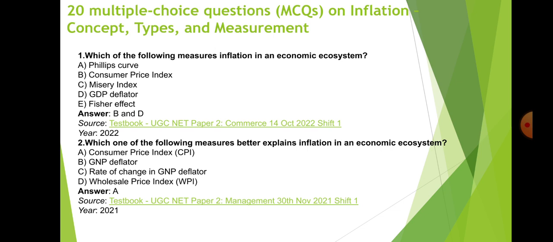Next, we have these multiple choice questions based on inflation concept, types, and measurement. So, first question is, which of the following measures inflation in the economic ecosystem? So, right answer is B and D. B, that means consumer price index, and D, GDP deflator. Next, which one of the following better explains inflation in the economic ecosystem? So, right answer is A, consumer price index.